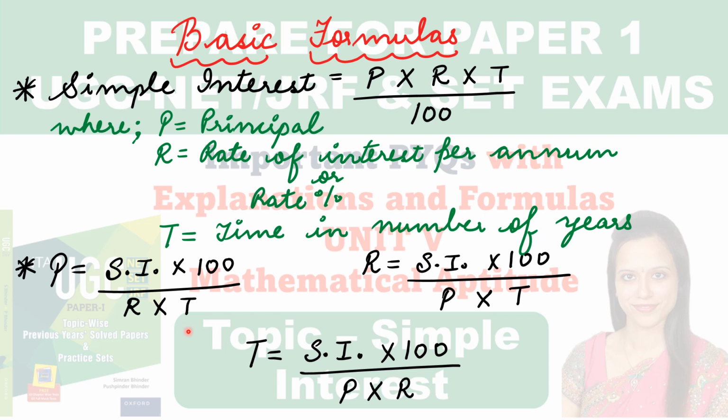What other variations can be? If you want to calculate rate of interest, all other things are given in the question, then the formula is simple interest into 100 upon principal into time. Next, if you want to calculate time, then the formula is simple interest into 100 upon principal into rate. I hope all these basic formulas are clear to you.